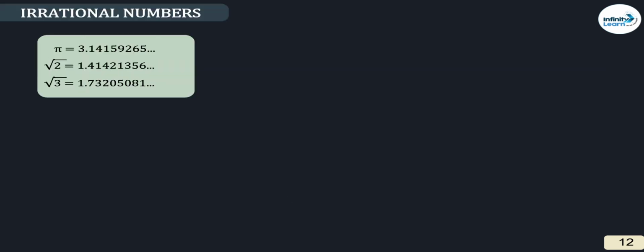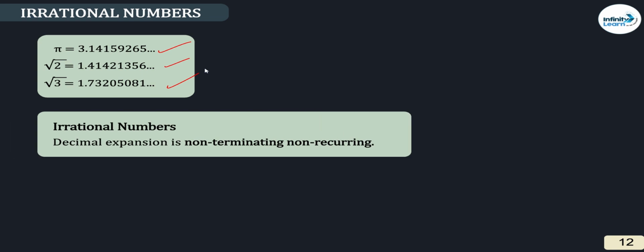Okay. चलो. Now talking about irrational numbers. The numbers which are not in the form of p by q are known as irrational numbers. The first ones are pi, root 2, root 3. These all are irrational numbers. So irrational numbers are non-terminating, non-repeating. Have you seen non-terminating? खत्म भी नहीं हो रहे हैं और repeat भी नहीं हो रहे हैं. Clear?